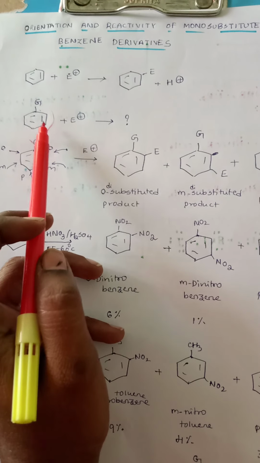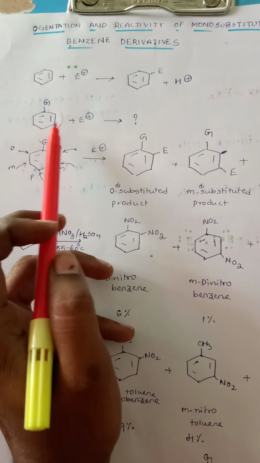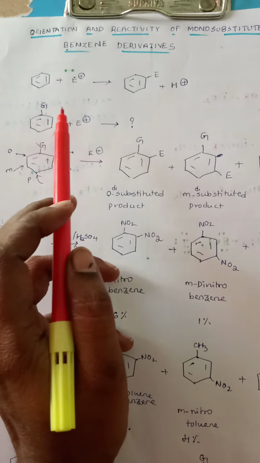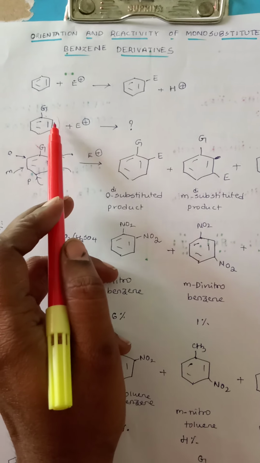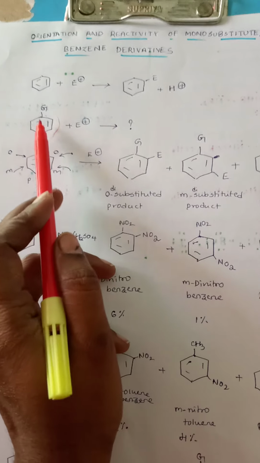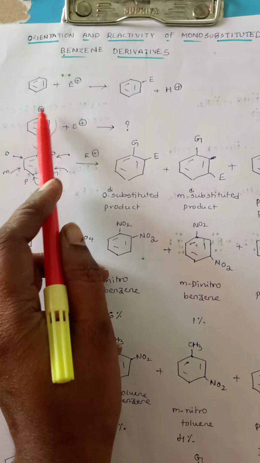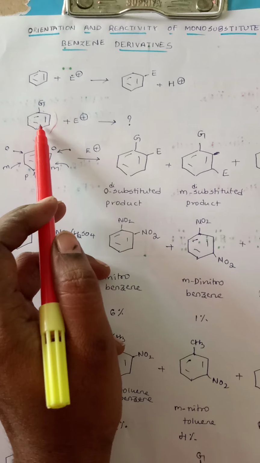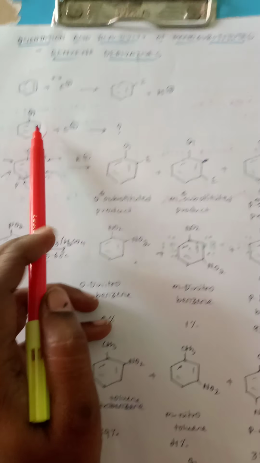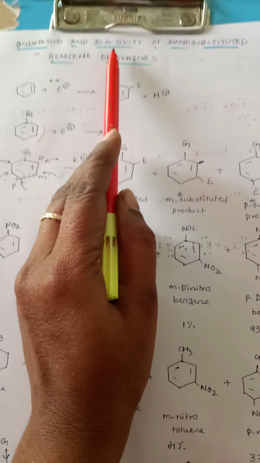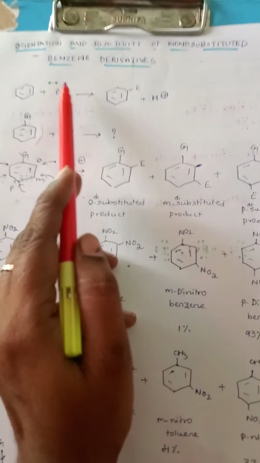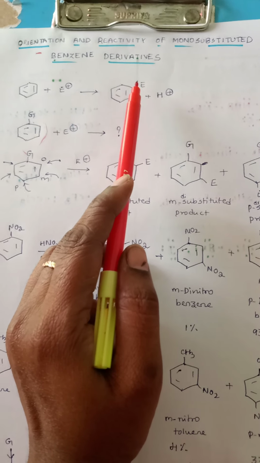If we take any monosubstituted benzene and further subject it to electrophilic substitution, how will the electrophile be substituted, what is the site of electrophilic attack, and how is it going to react with your monosubstituted benzene? Where is the site of attack will be discussed under orientation, and how the attack is occurring will be discussed under reactivity. So that's how we are going to discuss orientation and reactivity of monosubstituted benzene derivatives, right?